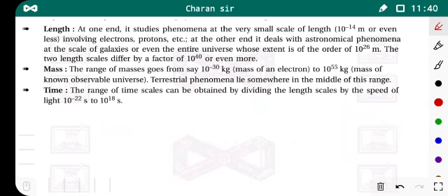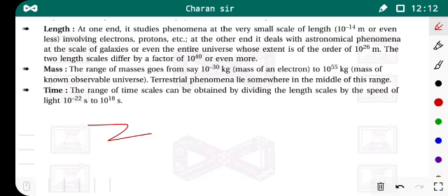In short, by using the physics we can study the length range from 10 raised to minus 14 meter to 10 raised to 26 meter. That means from the length of the electron, proton or small particles to the big particles or even the universe length. Okay, and we know that when we divide this length by the velocity of the light, we get the time length. Okay, time range.